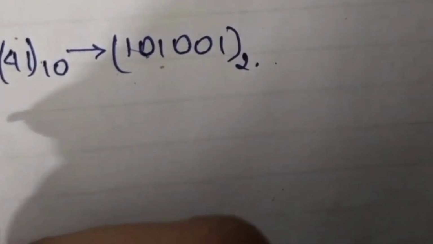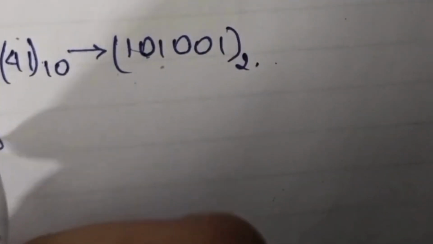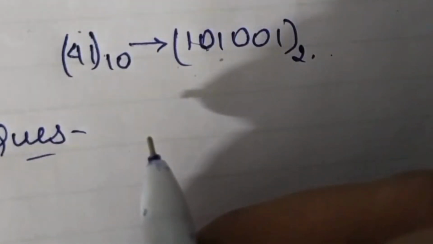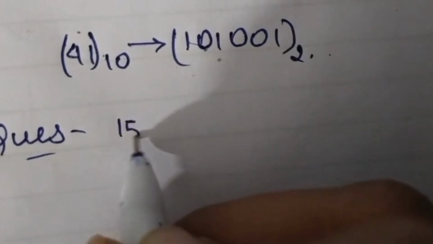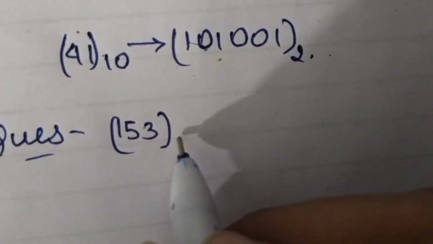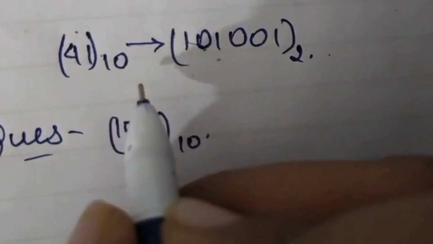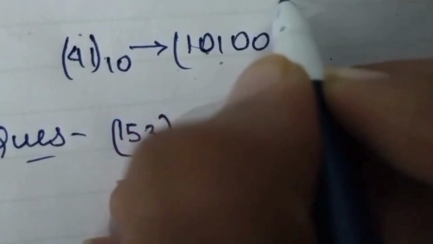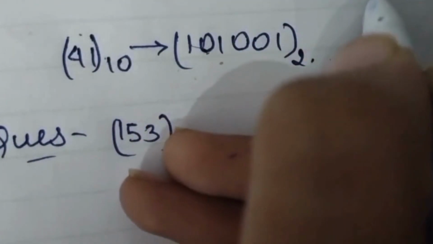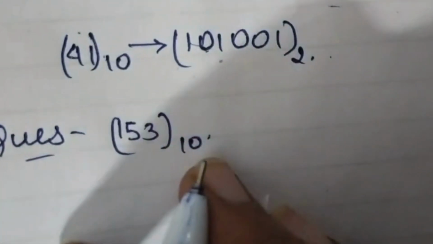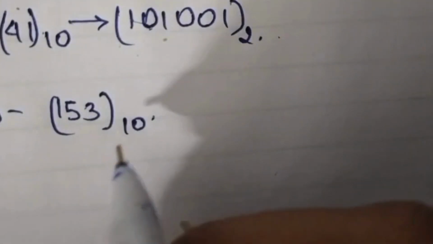Okay, the question is 153. This is your decimal number system. I must tell you that 0 to 9 is the decimal number system. If it is exceeding, then it will come under the hexadecimal or octadecimal. Now we have to convert this.